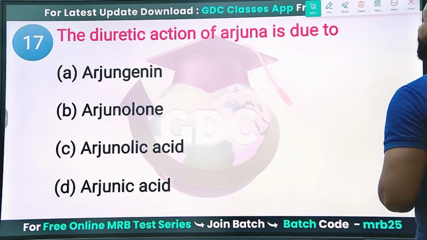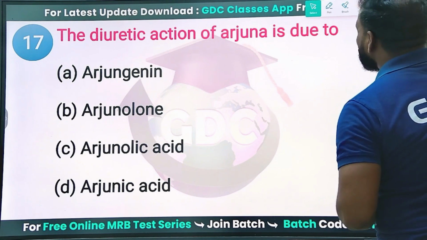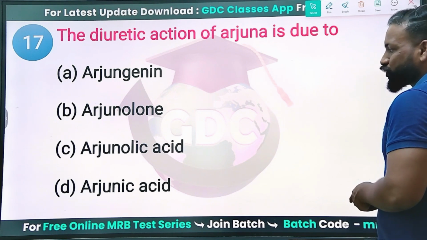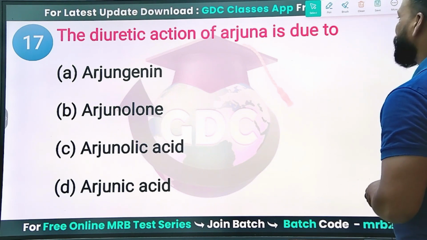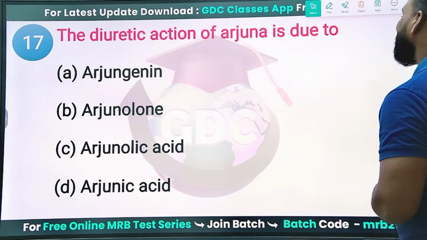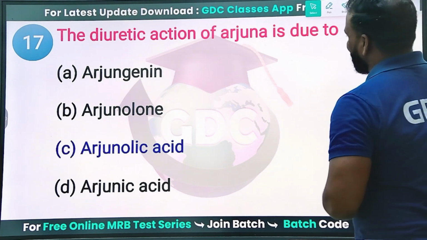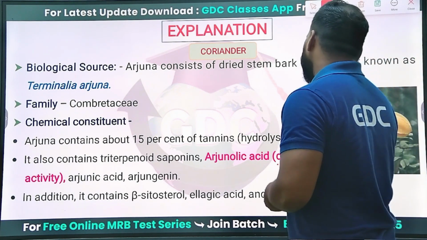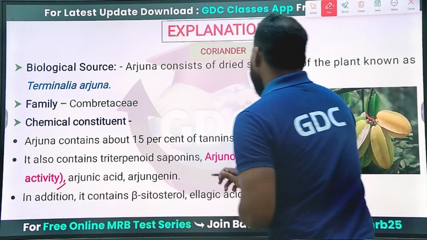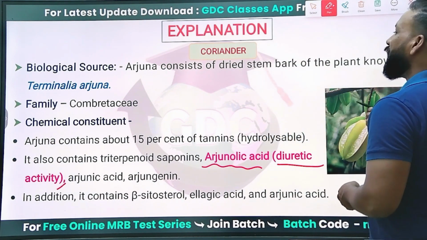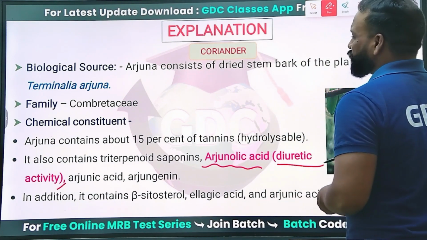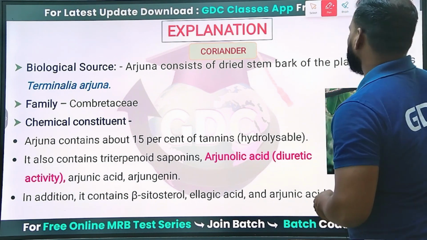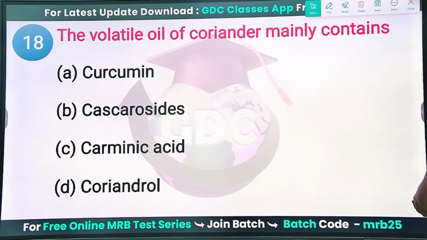Next, the diuretic action of Arjuna is due to which compound? Arjuna is a bark. It contains arjunogenin, arjunolin, arjunolic acid, and arjunic acid. The active constituents contain the diuretic action: arjunolic acid, oleic acid. Because of arjunolic acid, it has the diuretic property. It is obtained from Terminalia arjuna, belonging to family Combretaceae.